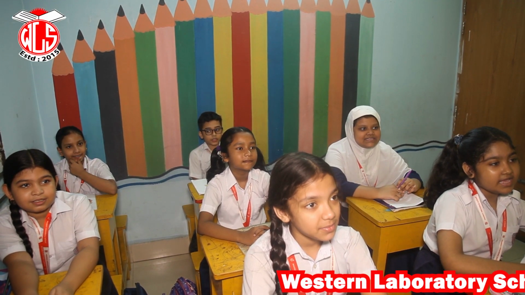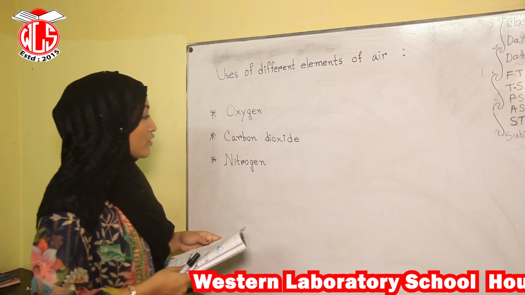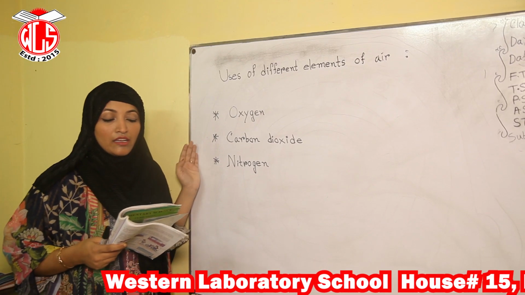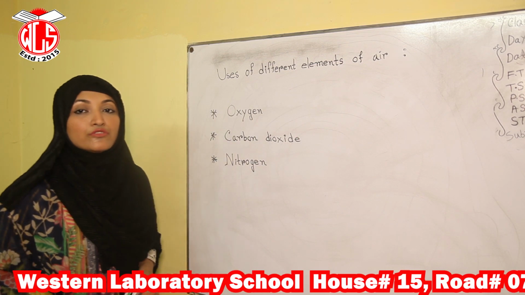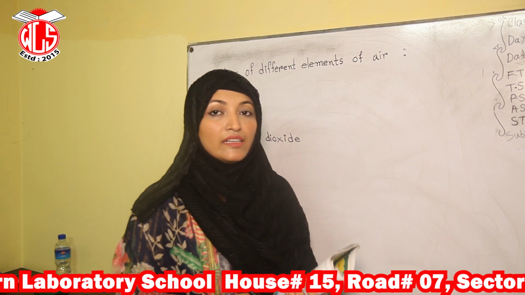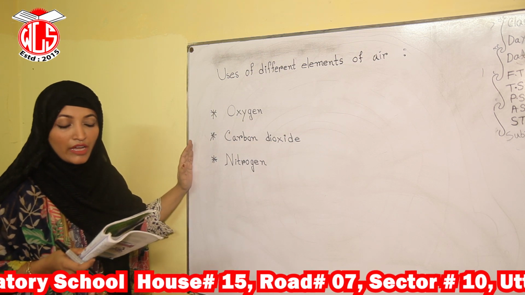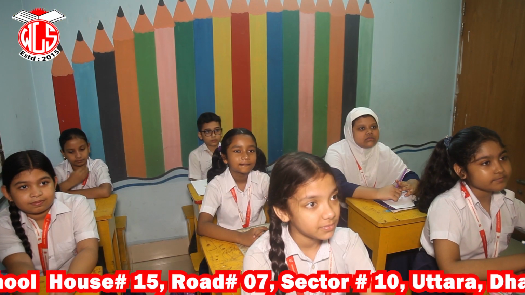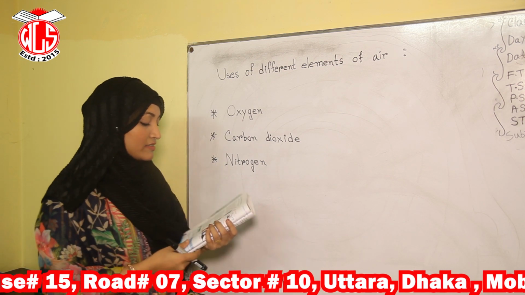Now we are going to read about carbon dioxide. Do you know who needs carbon dioxide? We know plants need carbon dioxide to make their own food. Besides, carbon dioxide does not help burn fire. We know fire needs oxygen. That's why if we want to stop a fire, we need carbon dioxide.